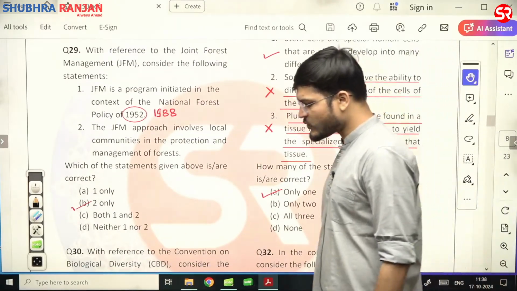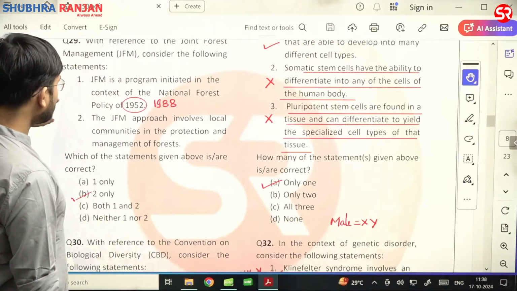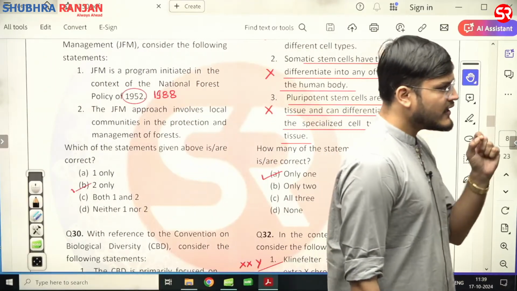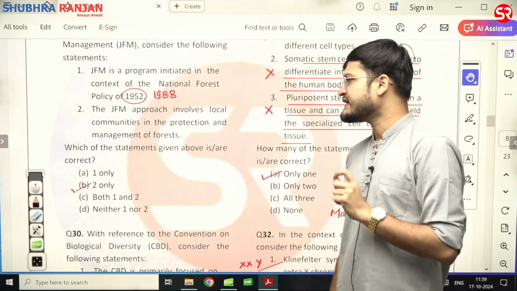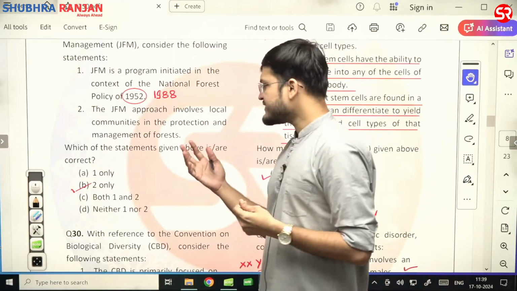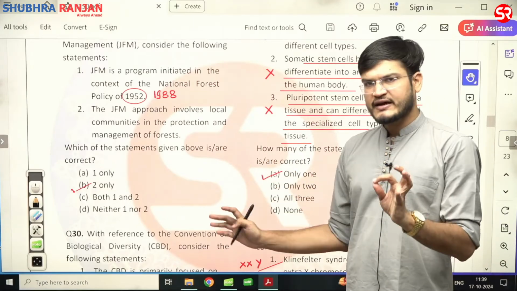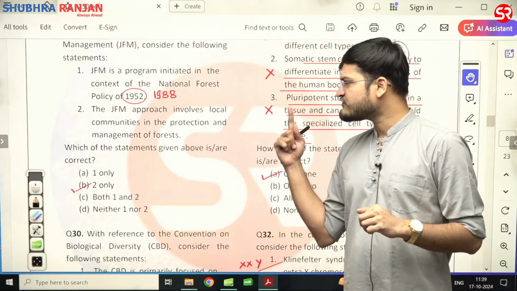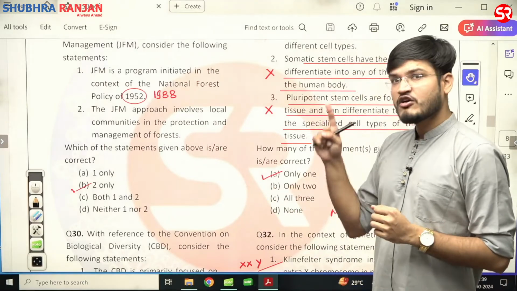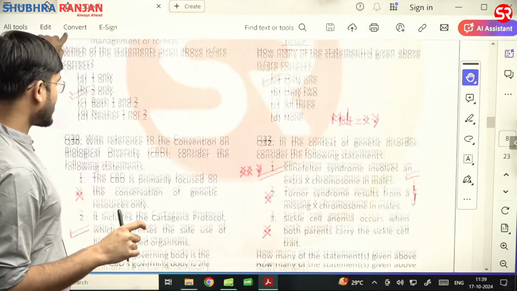Now with respect to 29th question, that is joint forest management. Consider the following statements. JFM is a program initiated in the context of National Forest Policy of 1952 लिखा हुआ है, लेकिन the correct answer is 1988. So first statement is wrong. Second, JFM approach involves local communities in the protection and management of forest. Second statement is absolutely correct. First statement is wrong because they have mentioned National Forest Policy of 1952, but the correct answer is 1988. The correct answer would be B. That is question number 29. D is the right answer.